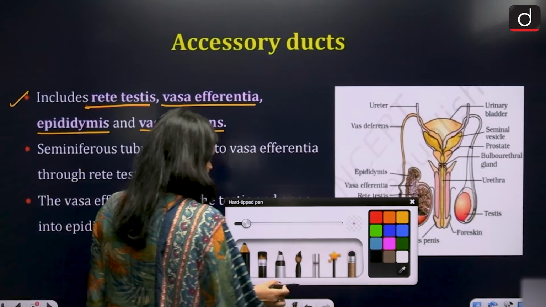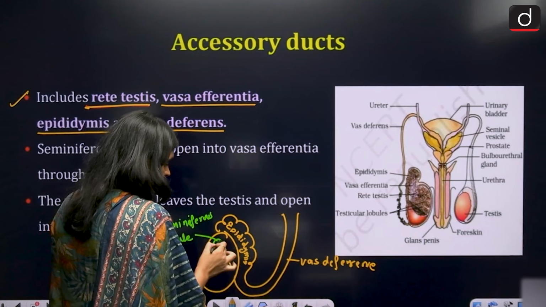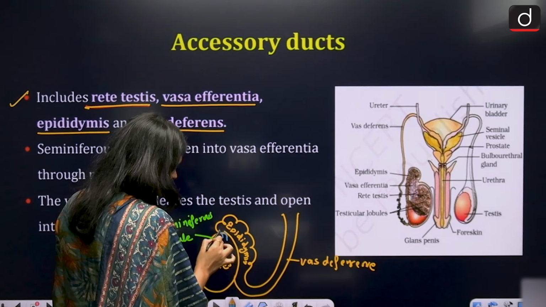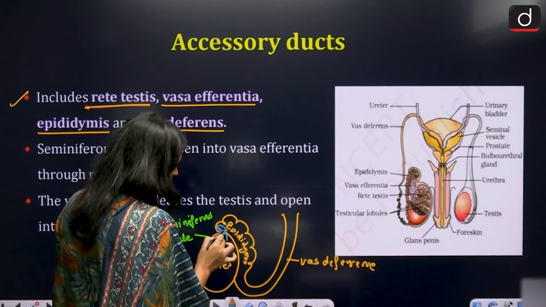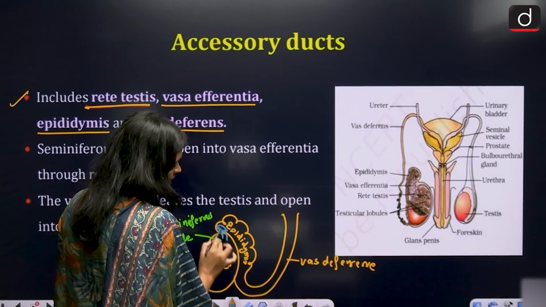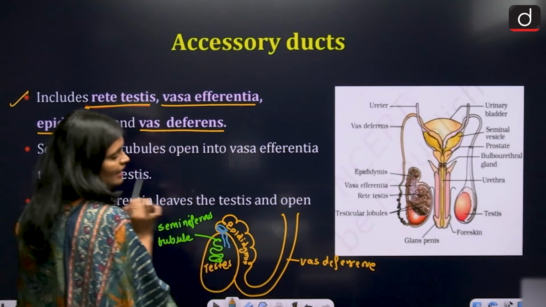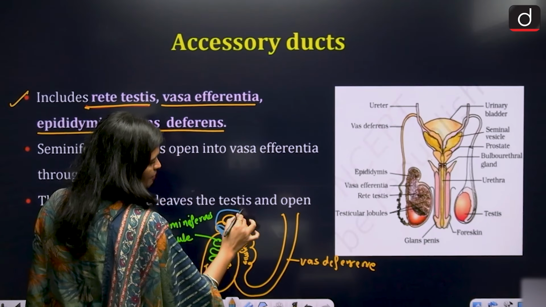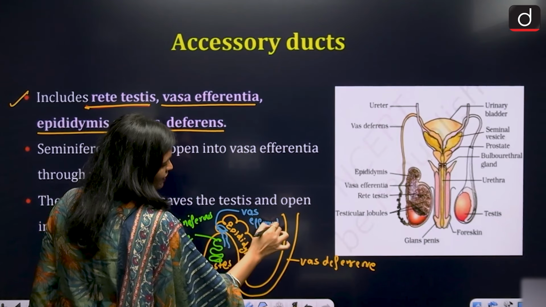Now, what happened? Once the sperm are formed, they have to enter the epididymis. Suppose this is the pipe which opens into the epididymis. So, what is this pipe? This pipe is, suppose, vasa efferentia.